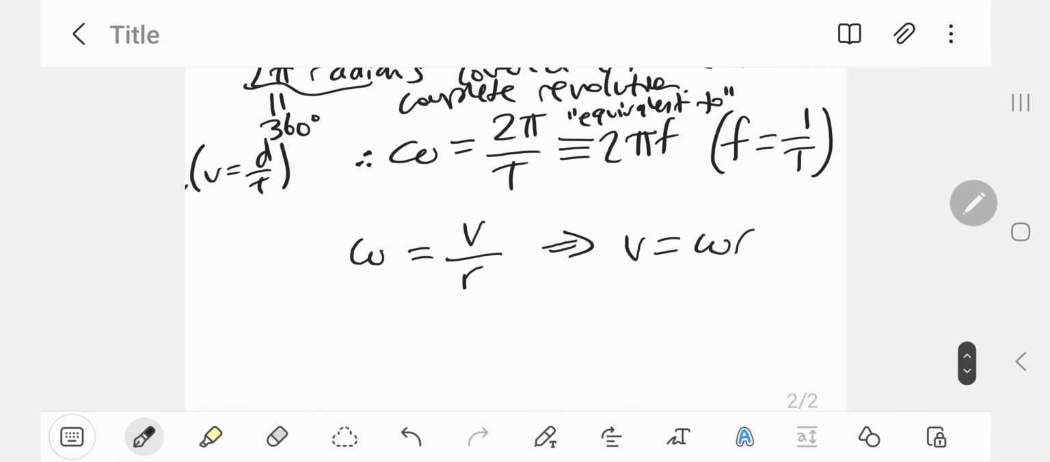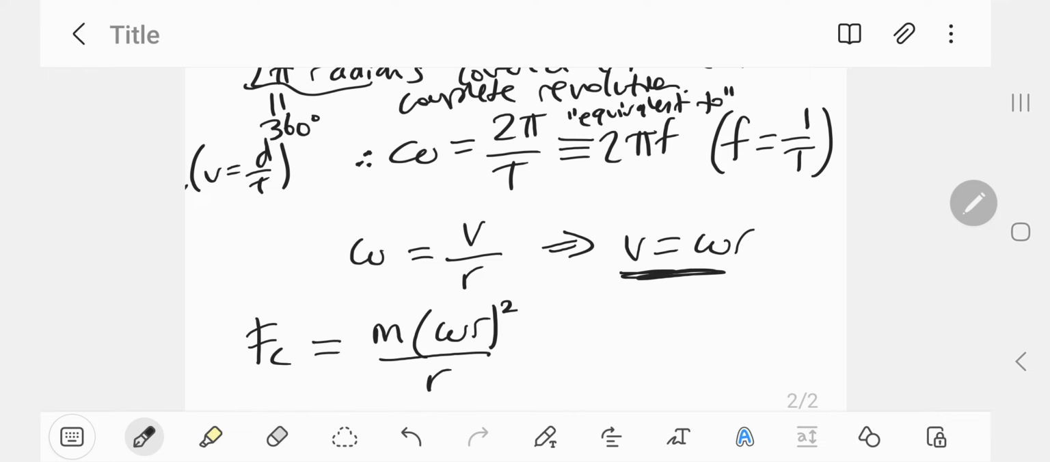And using this fact, we can re-express the centripetal force m v squared over r. Now, instead of v squared, we're going to replace it with omega r all squared, because that's what v is equal to, divided by r. And that is just m omega squared r squared divided by r, which simplifies to m omega squared r. So this is the centripetal force in terms of the angular velocity.